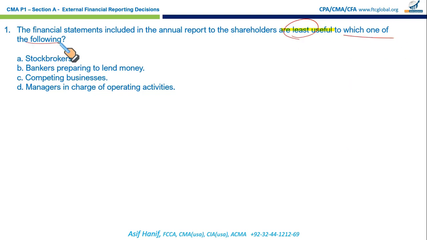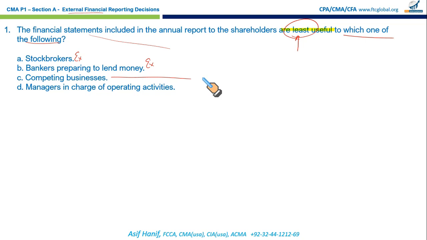First of all, the dynamic of the question is that you're talking about financial statements. Of course, external financial statements primarily made for external users. So we need to see the one that is not the external. Stockbrokers, they are external users of financial statements. Bankers preparing to lend money, they are external. They provide you finances, so they are outside your business boundary, of course, external. Competing businesses, they are also external.